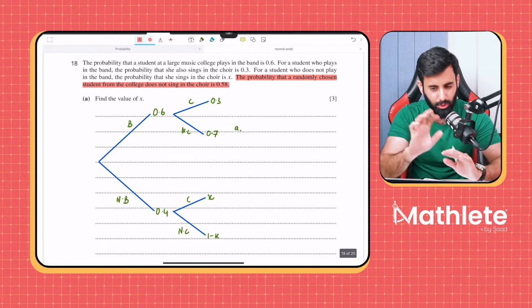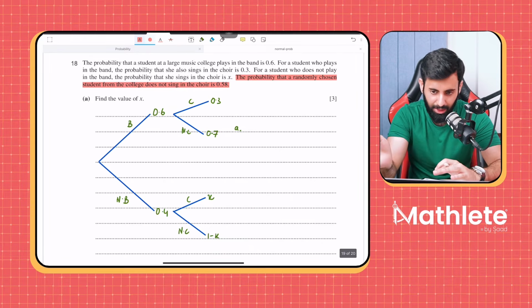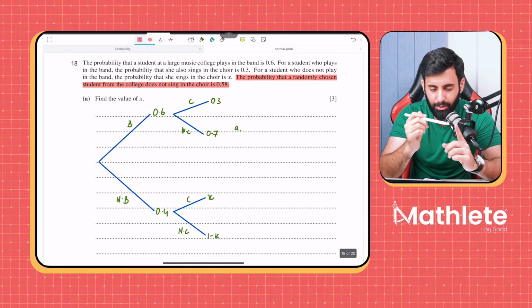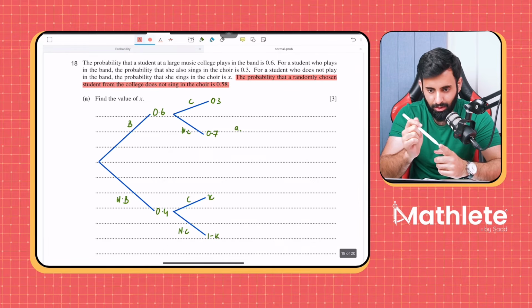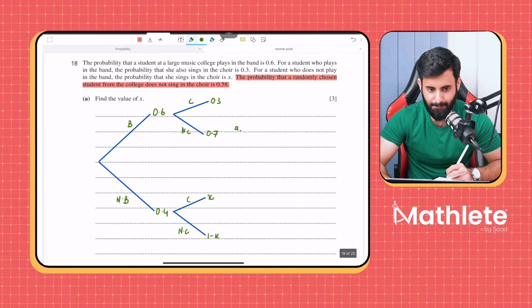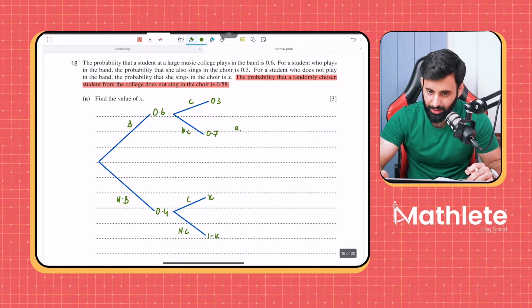Now, don't worry about what the individual probabilities are. Just tell me, how many ways can we fulfill the condition? 2 ways. Tell me, what are those 2 ways? Band. By the way, it's no choir. Band and no choir. Just like that. No band, no choir.